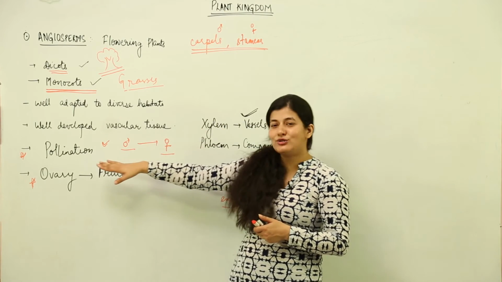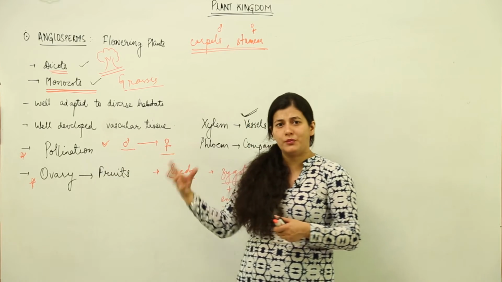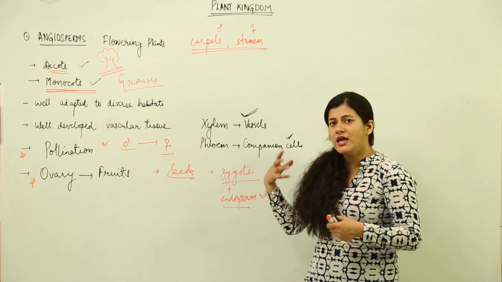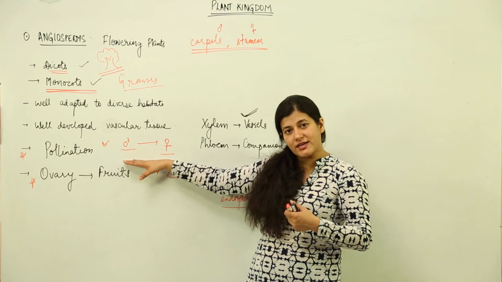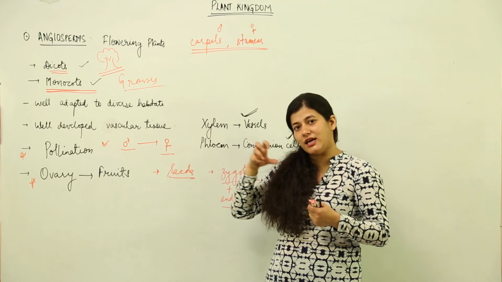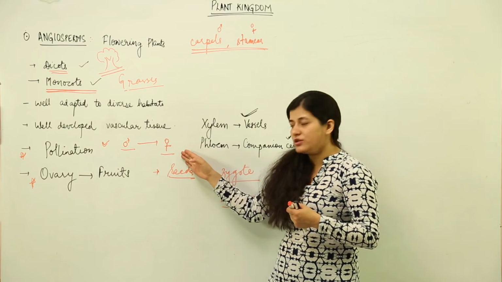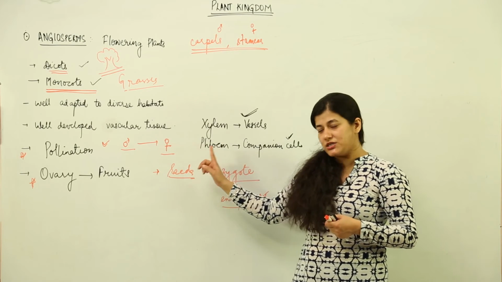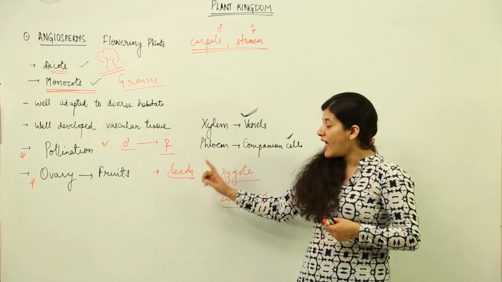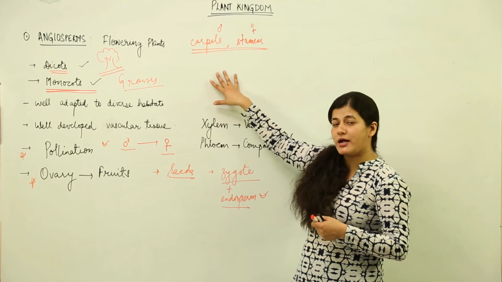Then this is the result of pollination which has taken place by some agency. It could be wind, it could be water, it could be insects, animals, it could be anything which brings about fertilization. That means the male gamete is taken from the male flower and it is passed to the female gamete in order to bring about fertilization. When the fertilization takes place, seeds are formed, and where these seeds are formed, because the plants are bearing flowers,